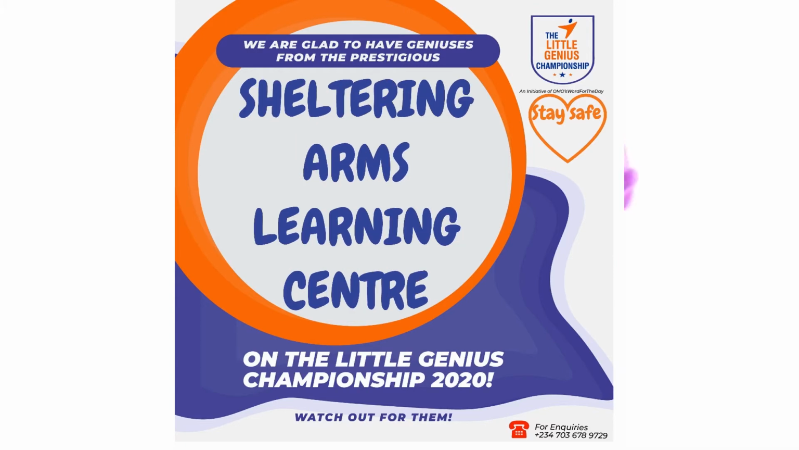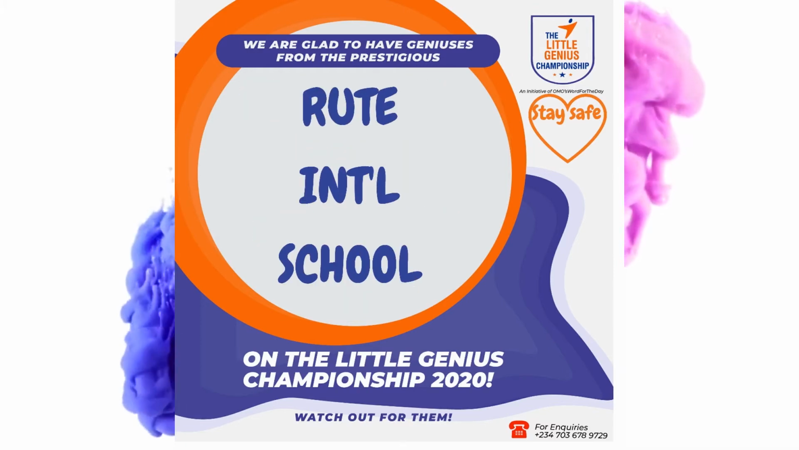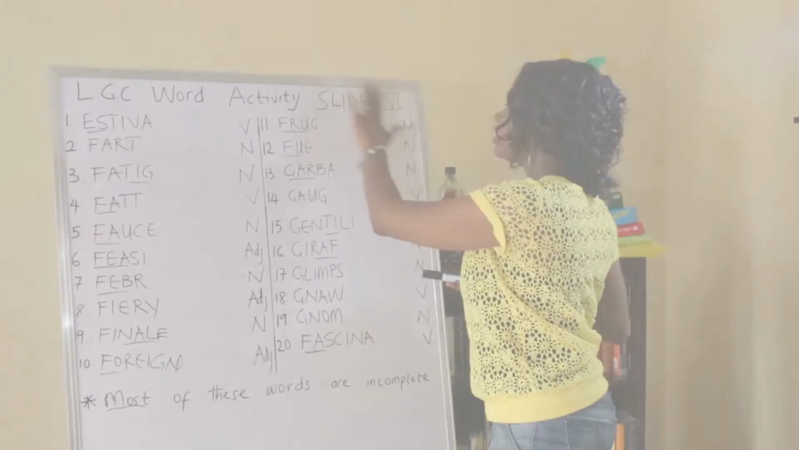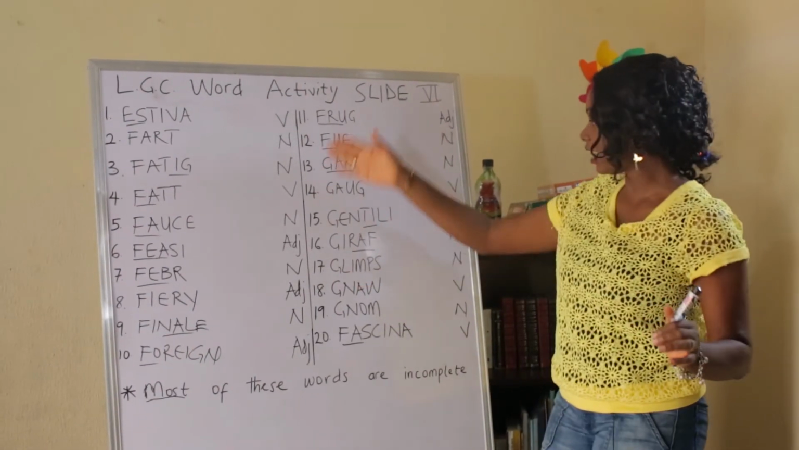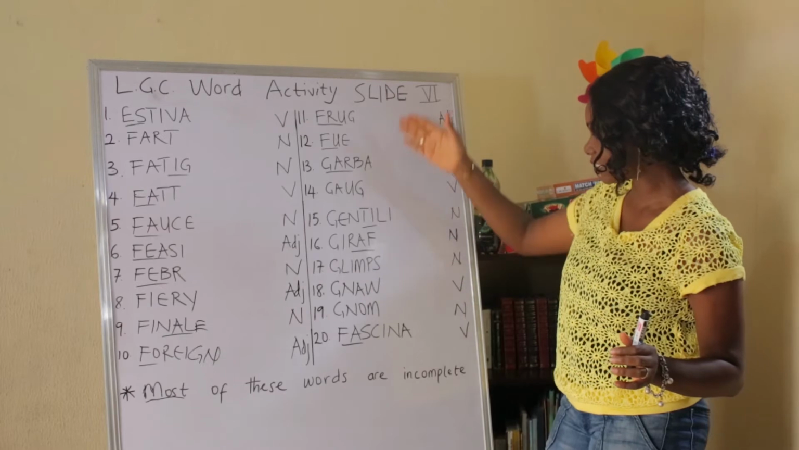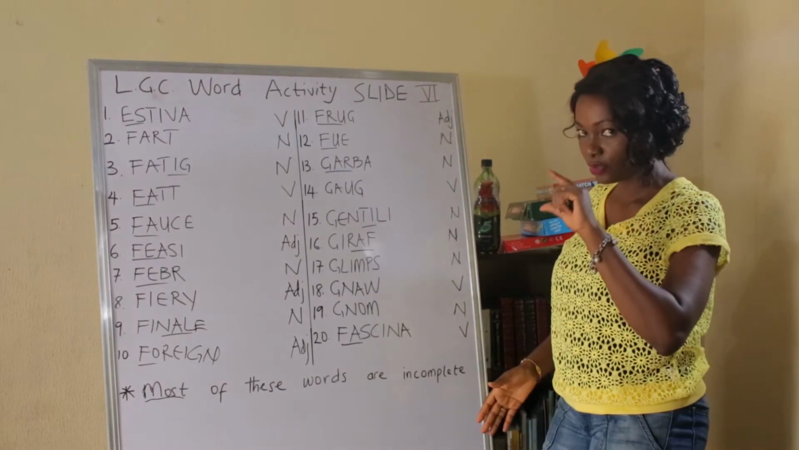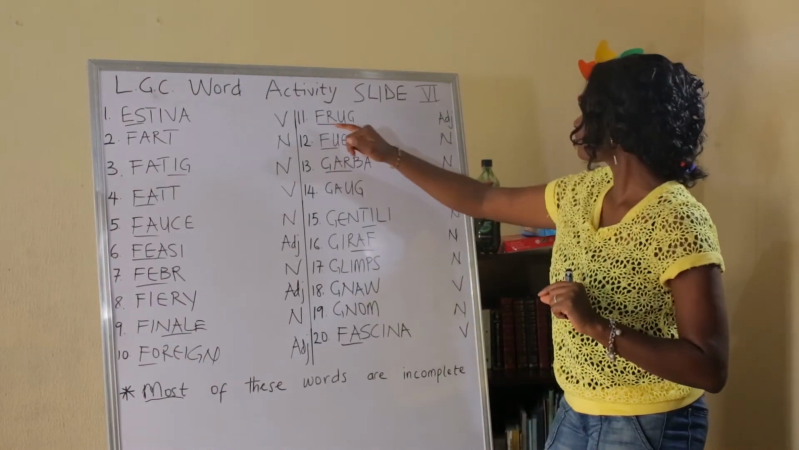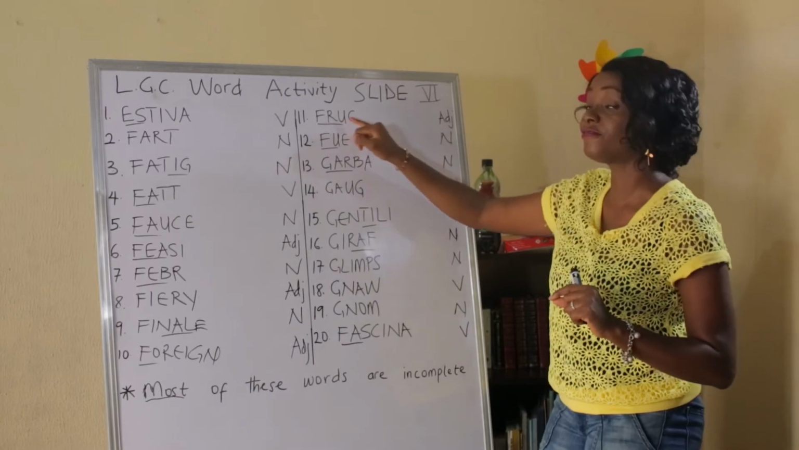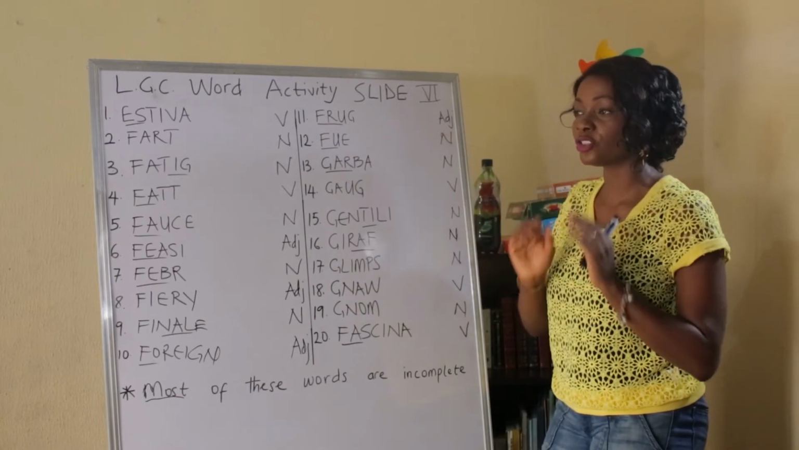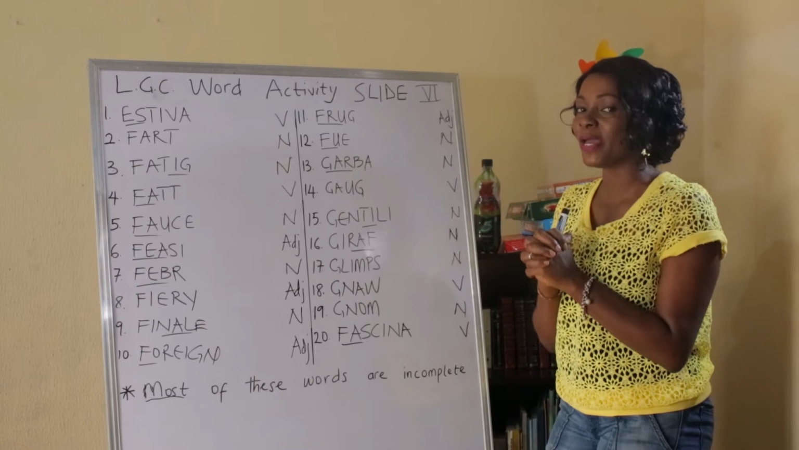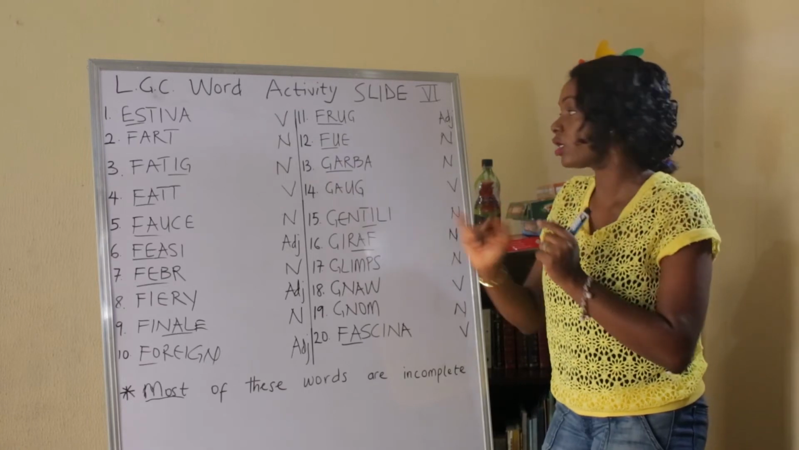It's a Little Genius Championship. On this part of the slide, let's see what word is complete. Let's get on one after the other. This is an adjective, and it is frugal. Frugal, someone who is prudent with spending, right? Someone who is frugal.